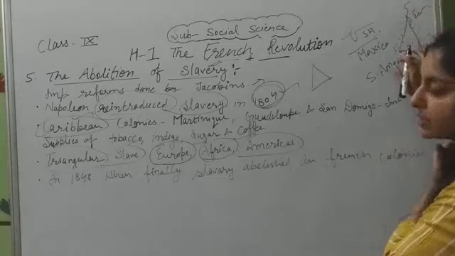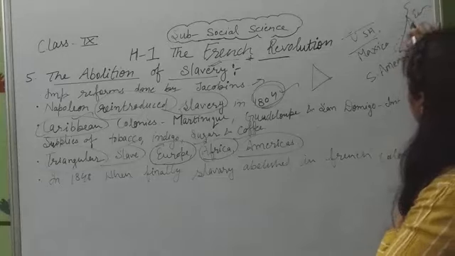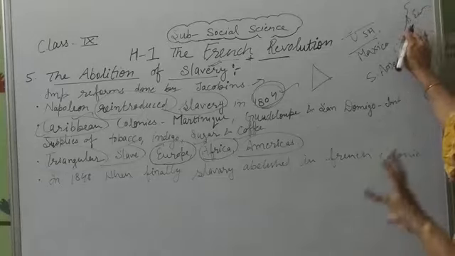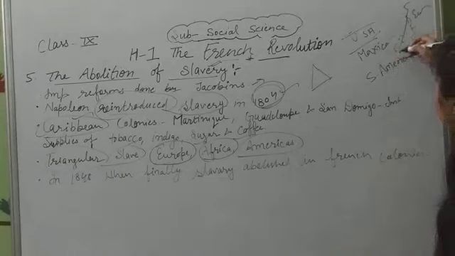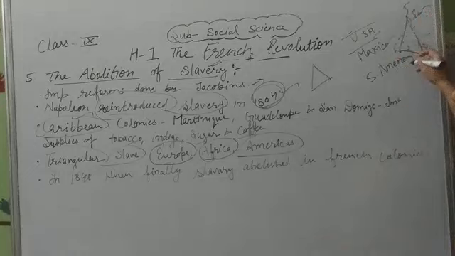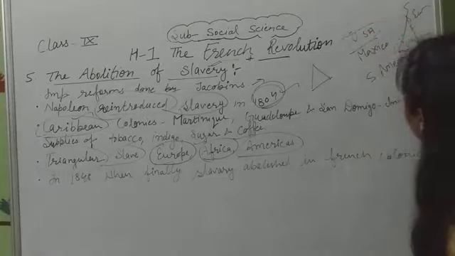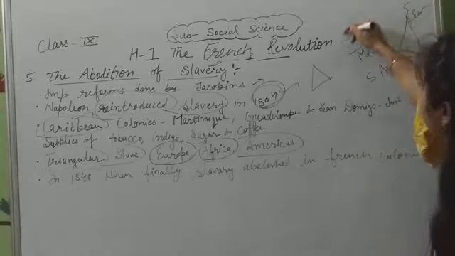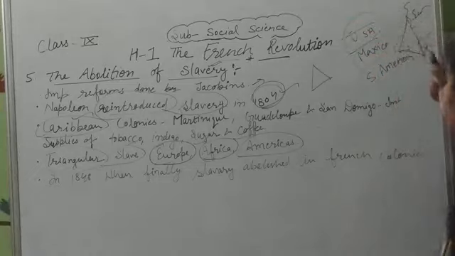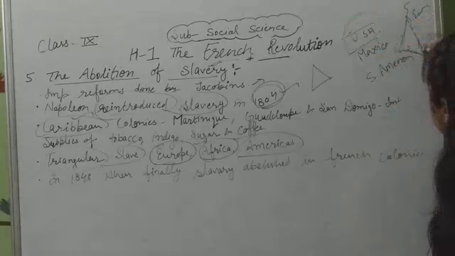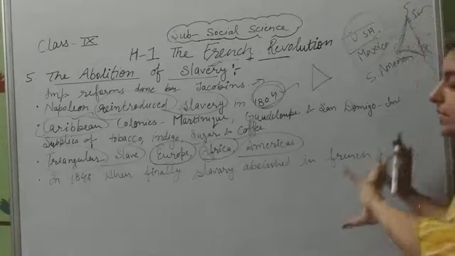Slaves went from Africa and also from Europe, and this triangular shape is known as the triangular slave trade between Mexico, Europe and Africa. You can say here is North America and here is South America, between them Mexico. This is the triangular shape of slaves.